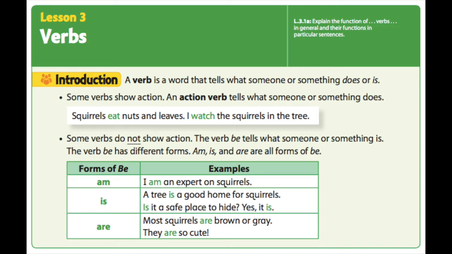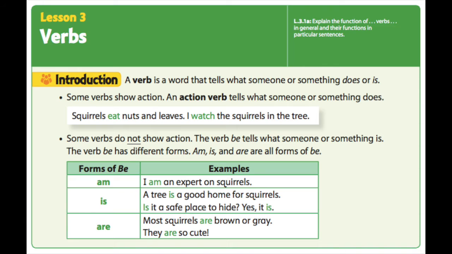Some verbs show action. An action verb tells what someone or something does. So let's take a look at this sentence on the white strip. It says, squirrels eat nuts and leaves. I watch the squirrels in the tree. So on our first sentence, eat is green.